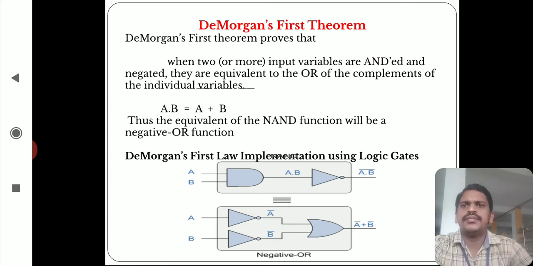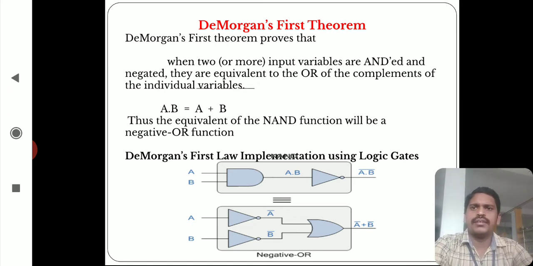That means the complement of the AND will be the OR of the individual variable complements. If you observe the LHS, A dot B whole bar, which is equal to A bar plus B bar, this is the equivalent of AND logic, which is equal to OR logic. Thus the equivalent of the NAND function will be the negated OR function. Why is it called a NAND function? You know about the NAND operation.